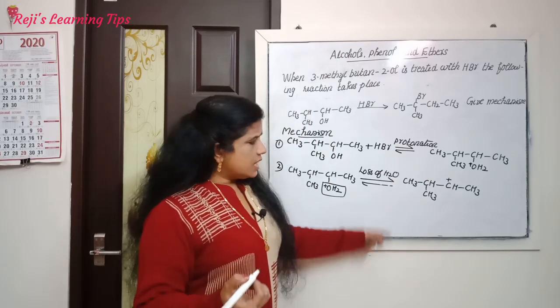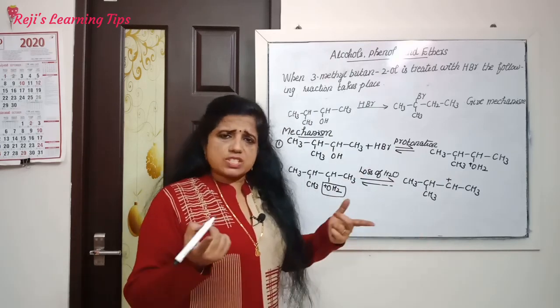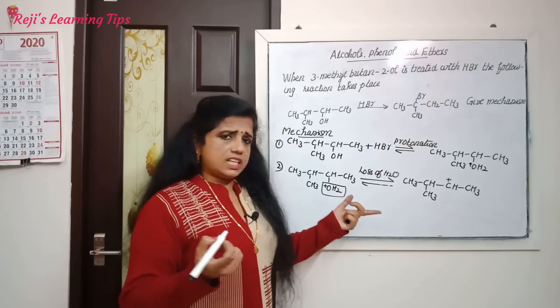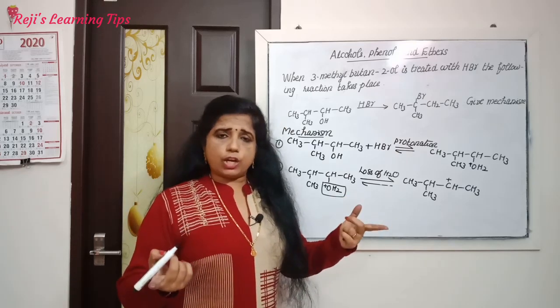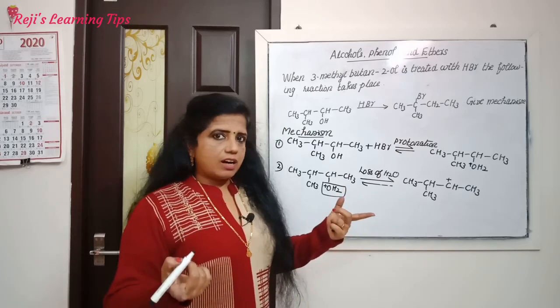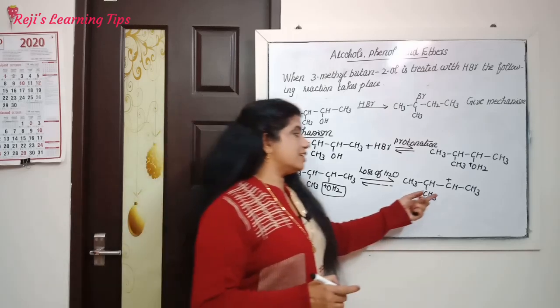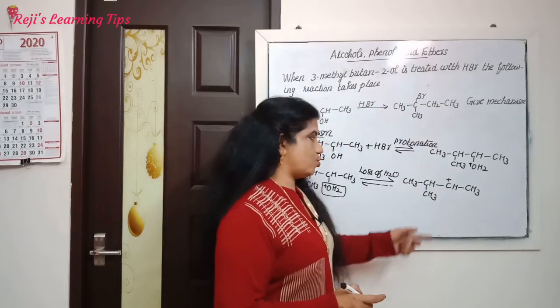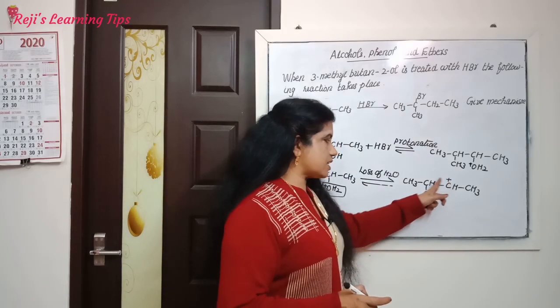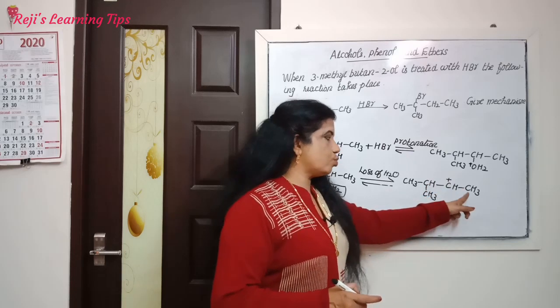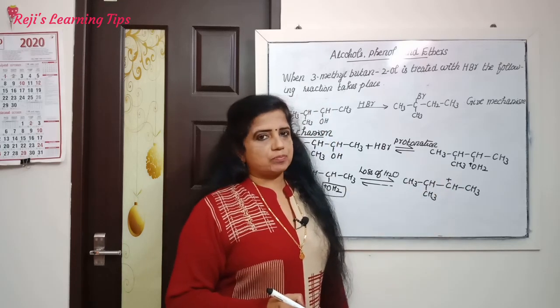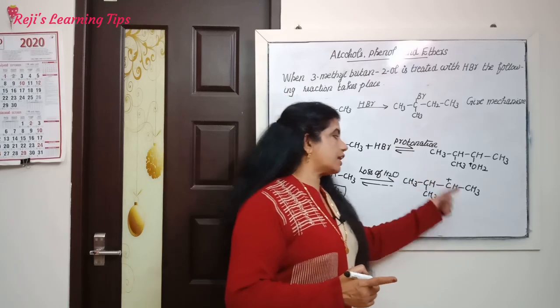Can you say this is a carbocation? Can you say this carbocation is primary, secondary or tertiary? Correct. This is a secondary carbocation, because this carbon is attached to two other alkyl groups. So this is a secondary carbocation.